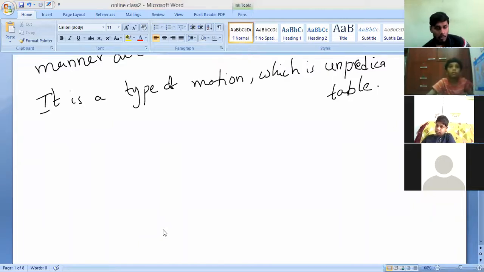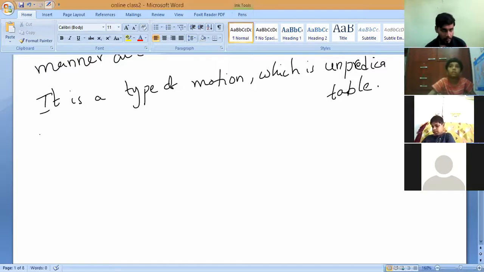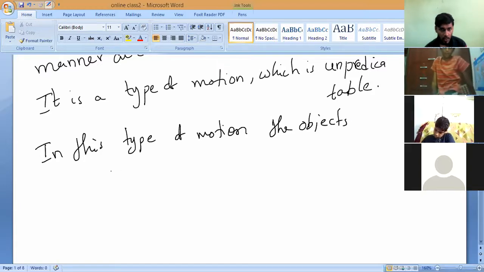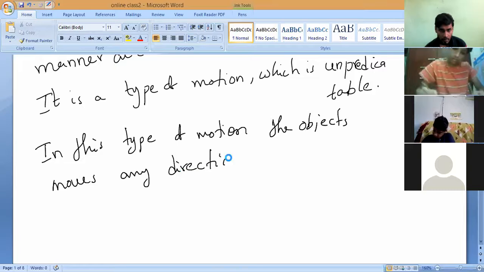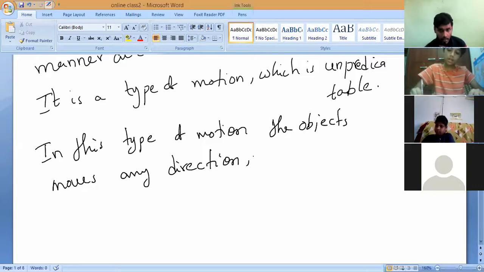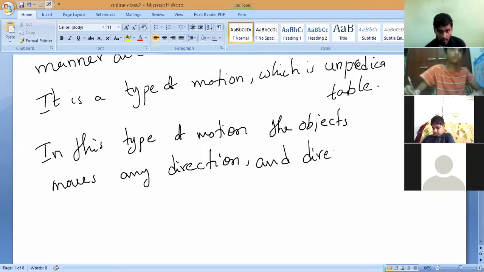In this type of motion, the object moves in any direction, and the direction continuously changes.